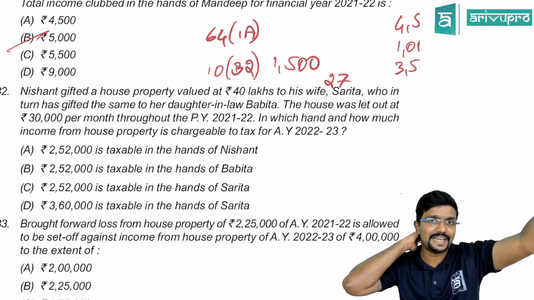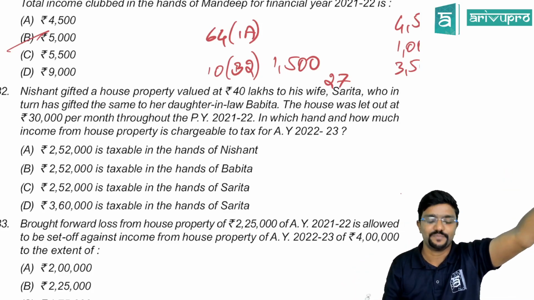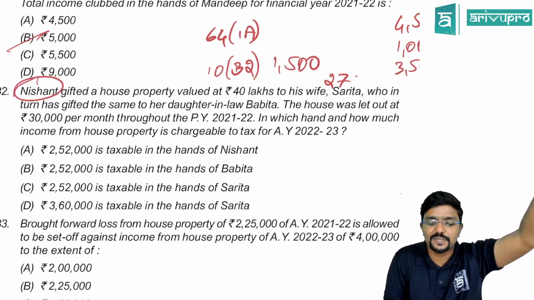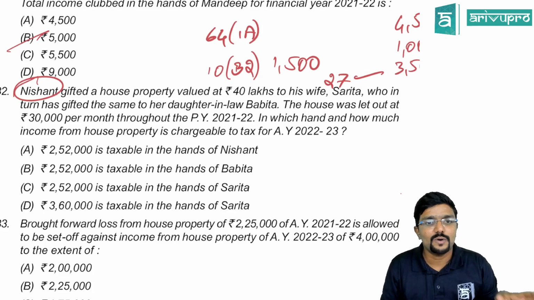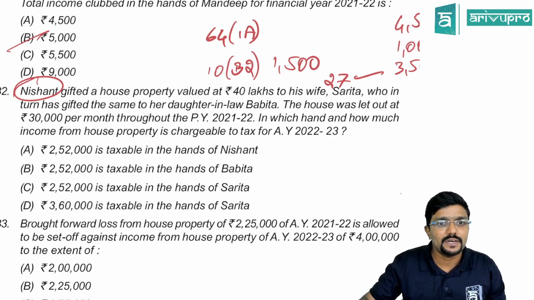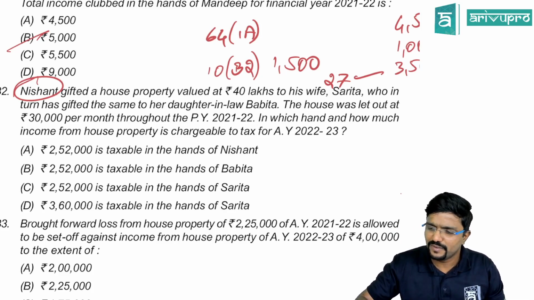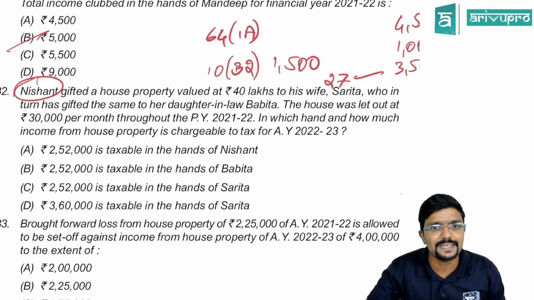Now, for whom it will be taxable? The rental income is for Nishant, as per section 27. Come on. What is the income from house property for him? 30,000 per month. So gross annual value straight away you take that only, in the absence of fair rent, standard rent and all. So into 12, it is 3,60,000.